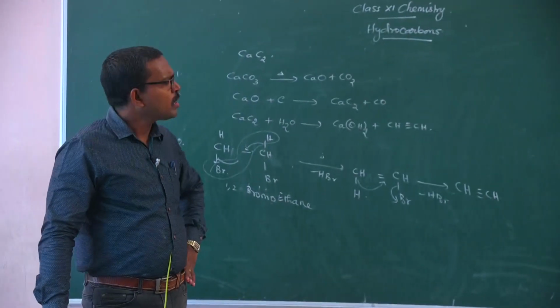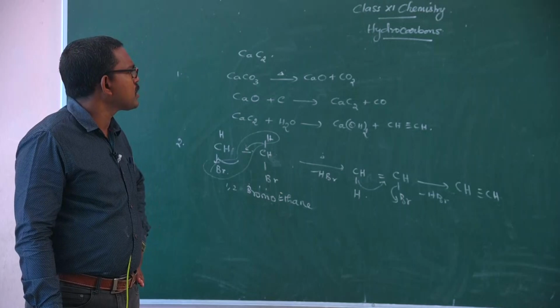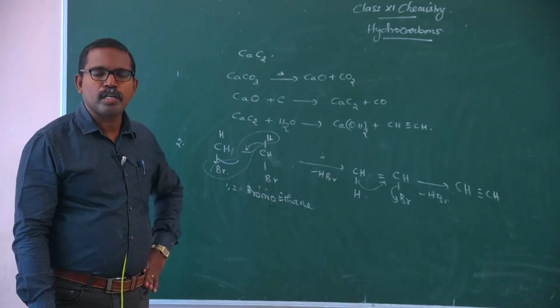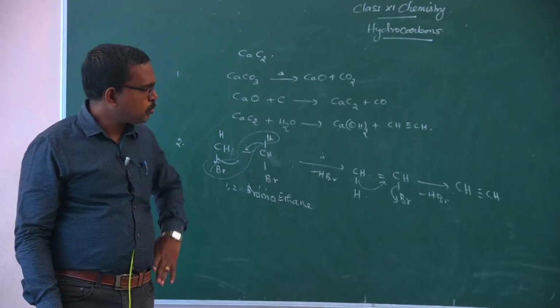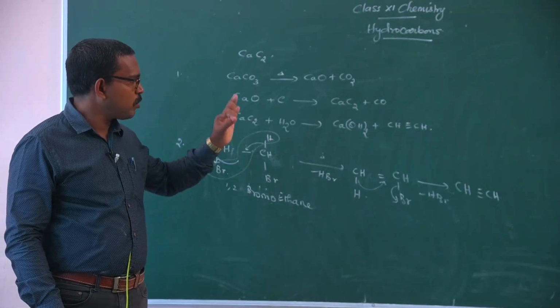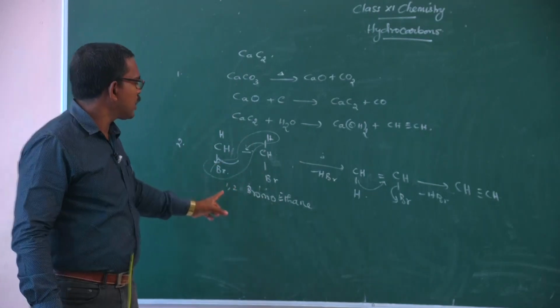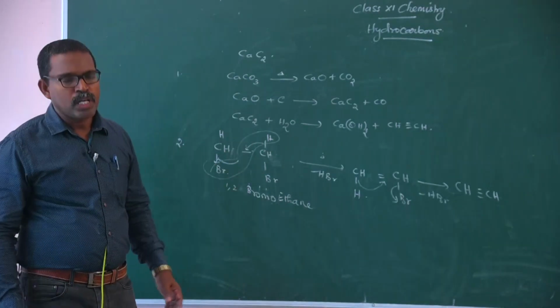We can also prepare alkynes by various other methods, but those methods are not described in your text. So we are preparing alkynes by only two methods: first from calcium carbide, and second from vicinal dihalide.